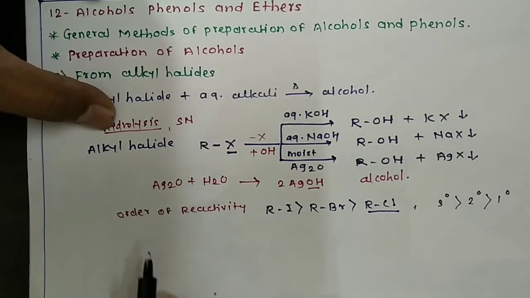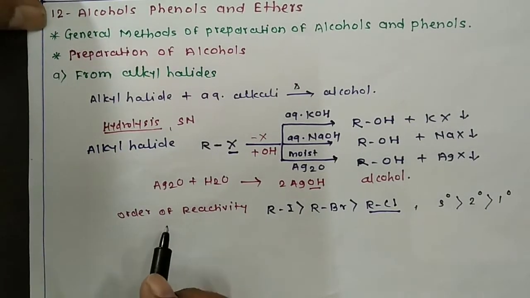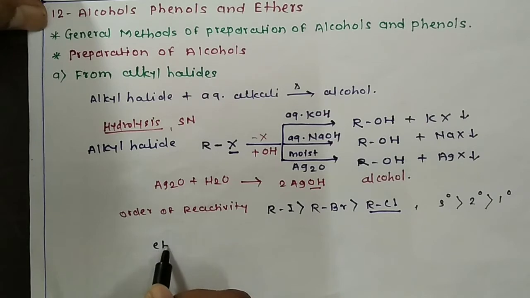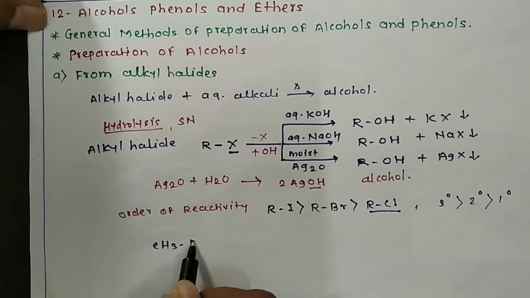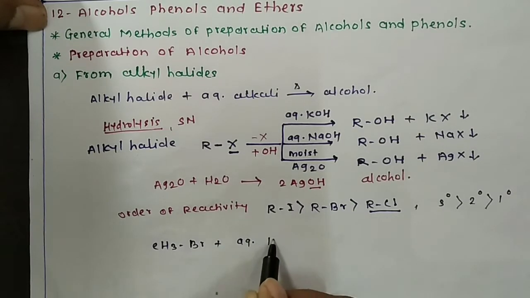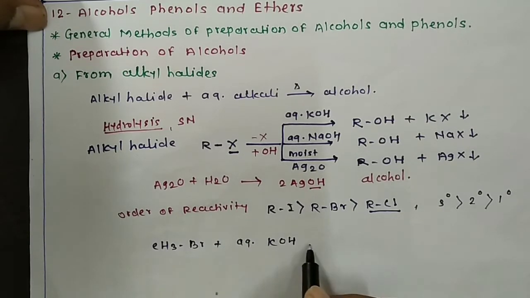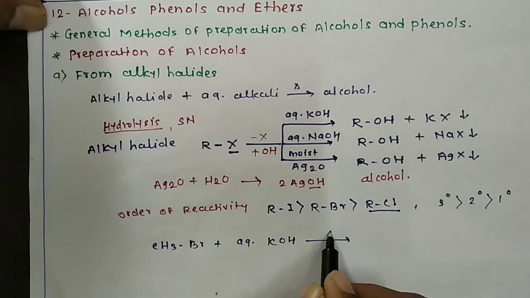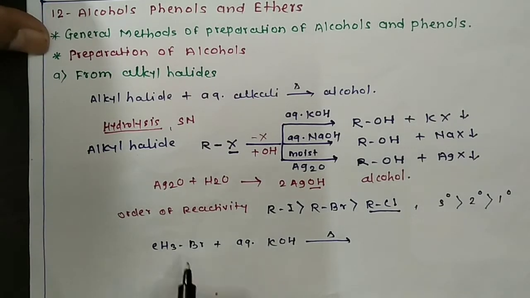So first consider an example like this. When methyl bromide is heated with aqueous KOH, then how does the reaction take place?